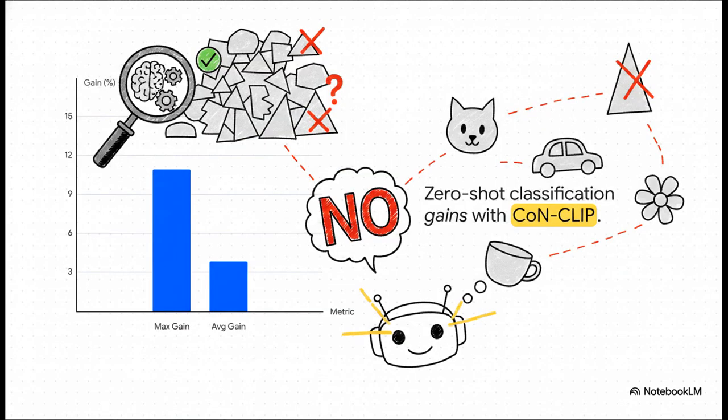But look, this wasn't just a parlor trick for negative words. The researchers wanted to know if this made the AI generally smarter overall. And it totally did. ConClip actually improved standard zero-shot image classification across 8 different datasets, jumping nearly 11% on the complex CIFAR-100 dataset alone. Turns out, by learning the concept of no, it actually became vastly better at recognizing exactly what things are.